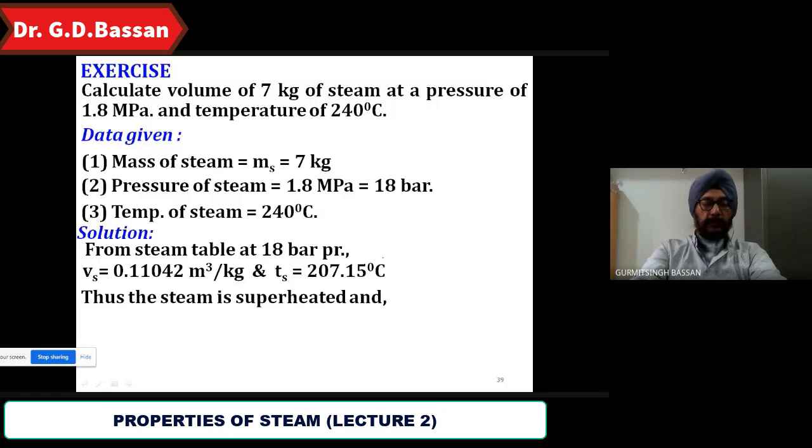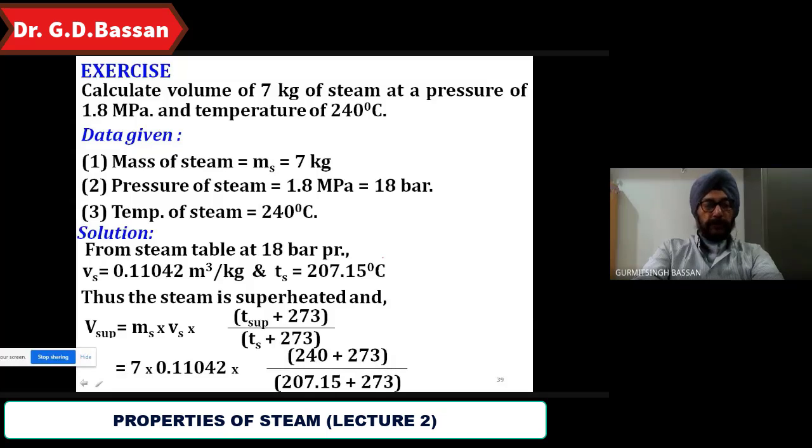So thus from this you can say that steam is a superheated steam, and V sub is equal to MS multiply VS into T sub by TS. Again add 273, that is very important. So 240 plus 273 divided by 207.15 plus 273. So that is equal to 0.8258 meter cube. Is it clear? So this is how we can find out the volume of the superheated steam.